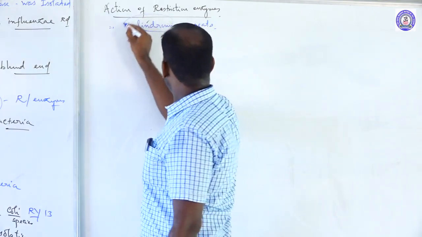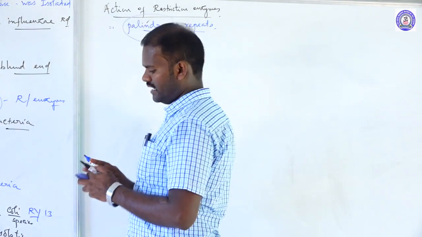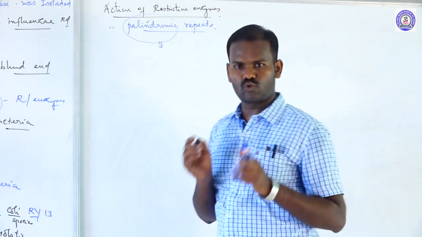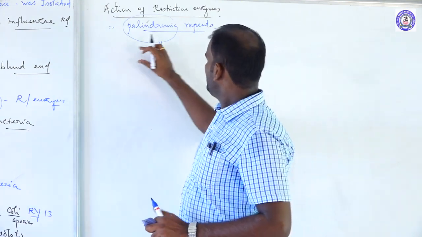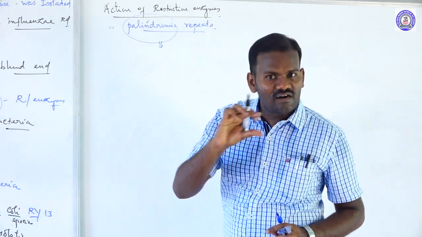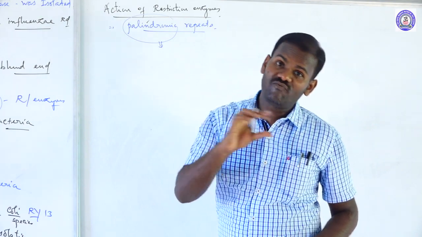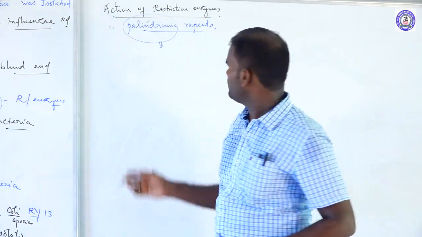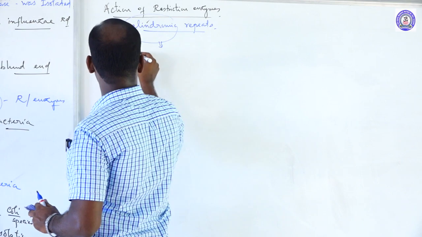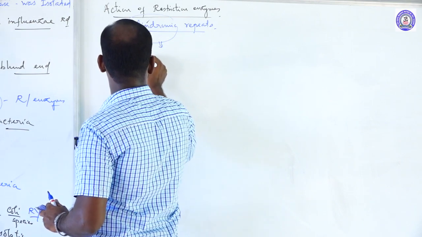Then what do we mean by palindrome? Actually, it is composed of letters. It is a group of letters that forms the same word when read both forward and backward. Let's take for example Malayalam.